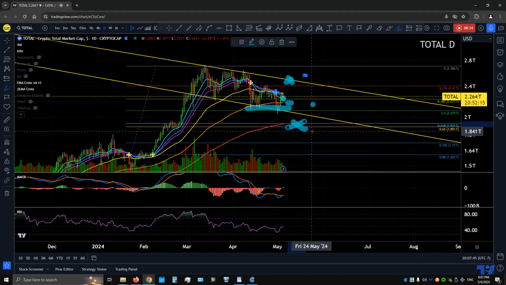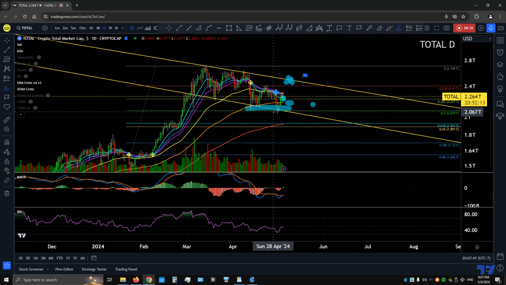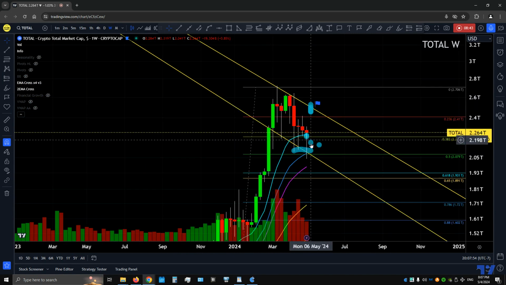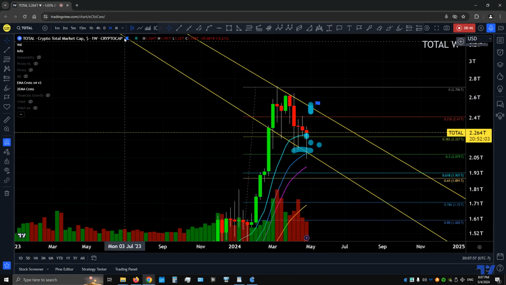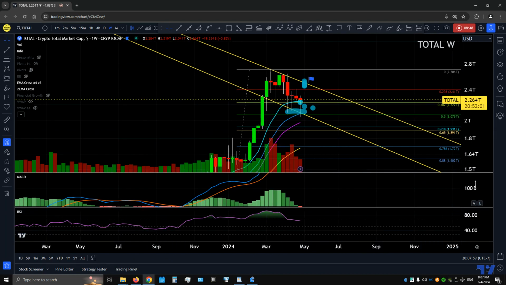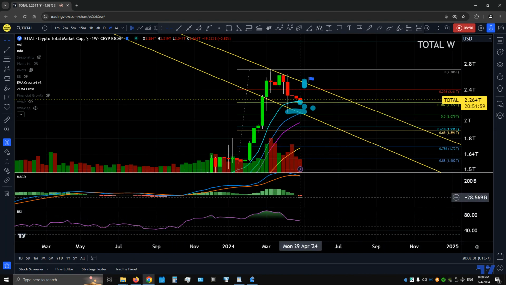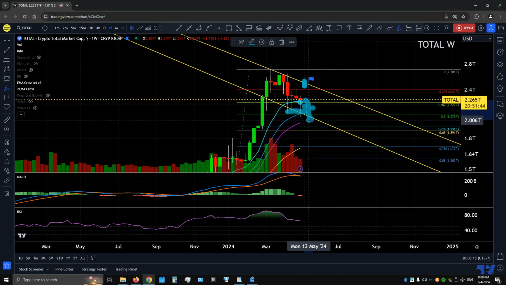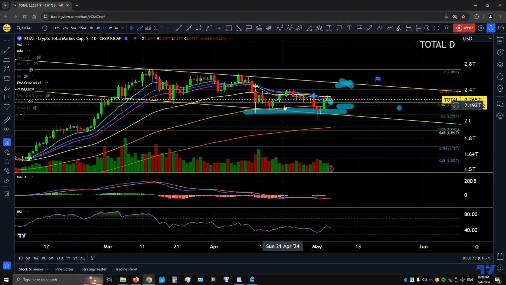Then I'm probably going to buy cryptos there because it's a real 618. But this is the 50% retrace bounce, which is also normal, and that's okay for it to bounce there. We have a weekly pin bar holding the 20 weekly EMA. That's okay. However, we did see that MACD histogram down last week, and the weekly candle has not closed yet for about 24 hours approximately. So we're going to have to see the follow through. Is it going to bounce up higher to 2.2 trillion, or are we actually going to retest 2 trillion one more time? Those are two scenarios I'm watching.